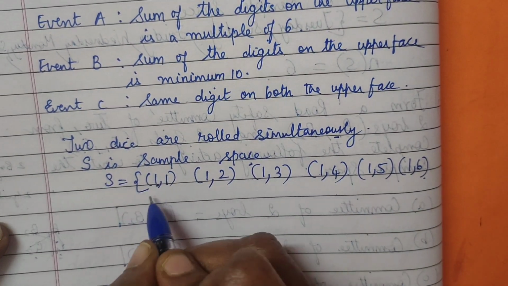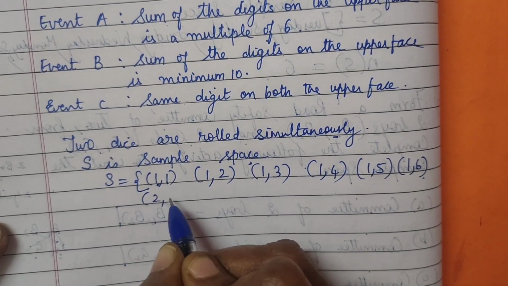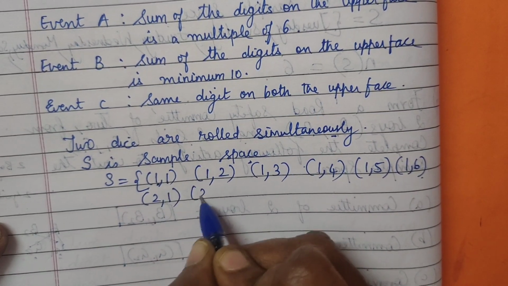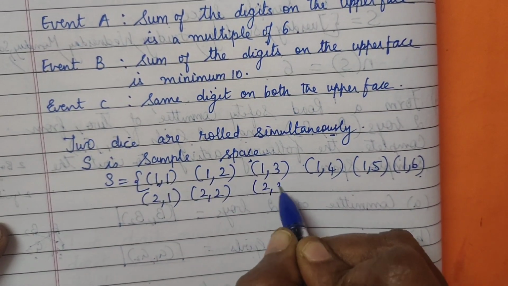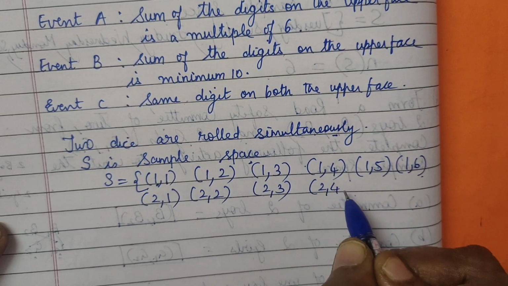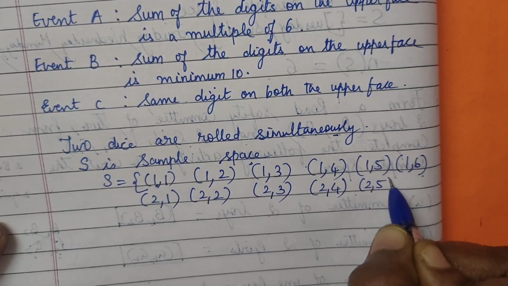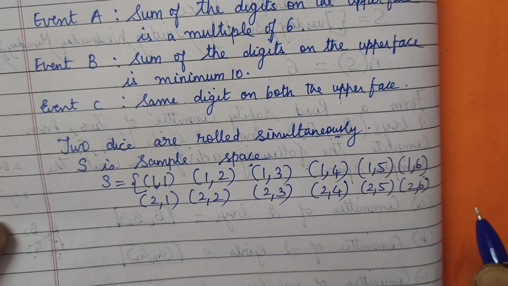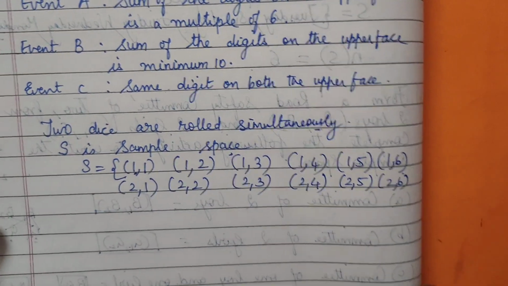Then we will start for the 2: 2, 1, 2, 2, 2, 3, 2, 4, 2, 5 and 2, 6. So we have completed all the 2s now.